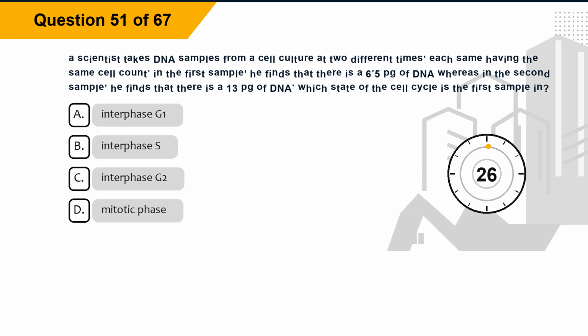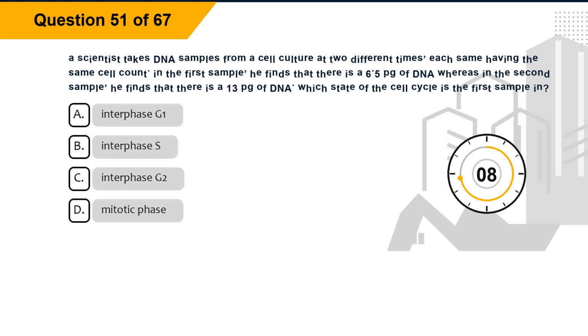Question 51. A scientist takes DNA samples from a cell culture at two different times, each having the same cell count. In the first sample, he finds that there is 6.5 pg of DNA, whereas in the second sample, he finds that there is 13 pg of DNA. Which stage of the cell cycle is the first sample in?